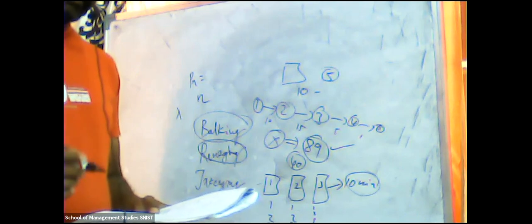And lambda, which is the arrival rate. Lambda is the average expected customer arrival rate, or the average number of arrivals per unit of time in the queuing system. Now mu. What is mu? It is the service rate, the average expected service rate. If you know this, then it is easy for you to solve the problem.